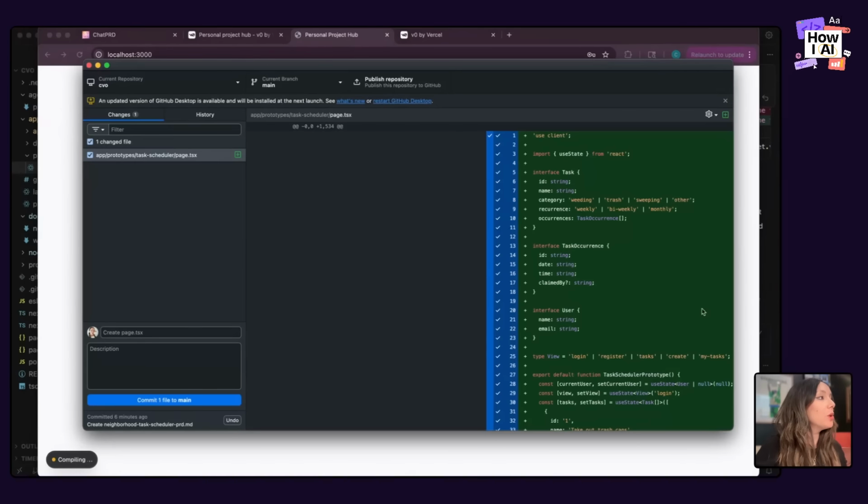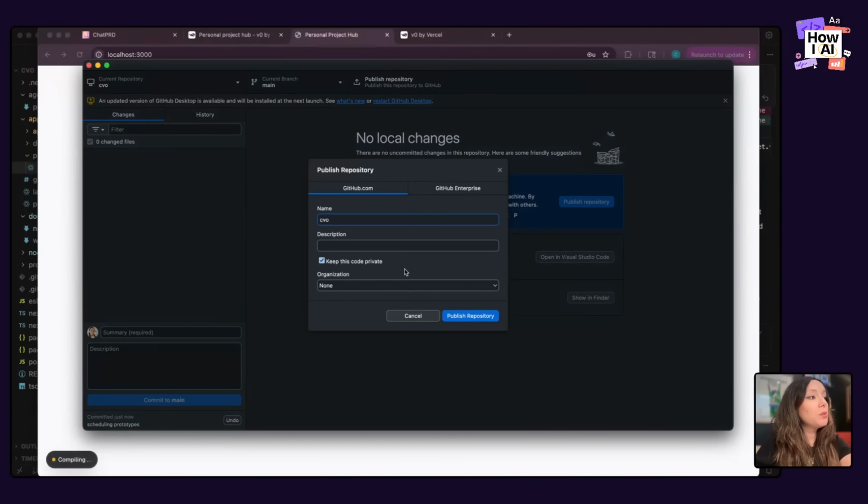And again, of course, we're going to go to GitHub. We're going to check in scheduling prototype and commit to main. I'm going to publish this repository in my personal repository. I'm going to call it personal project hub. I'm going to publish it. That's just going to push it to the cloud, so you have a place to access it online. It's not just local.